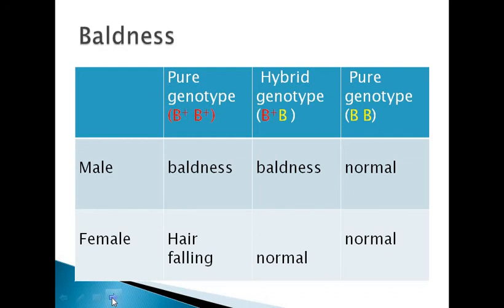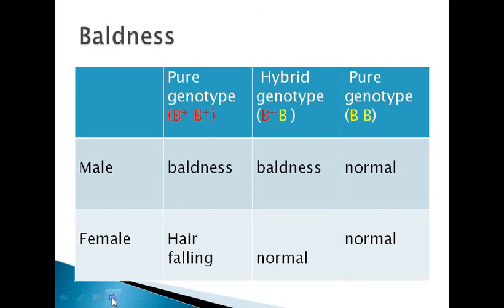Because the testosterone will enhance, will influence the effect of the gene. Why? Female doesn't have the testosterone, so the gene will not react as a dominant one, so she will be completely normal and no sign of hair falling.